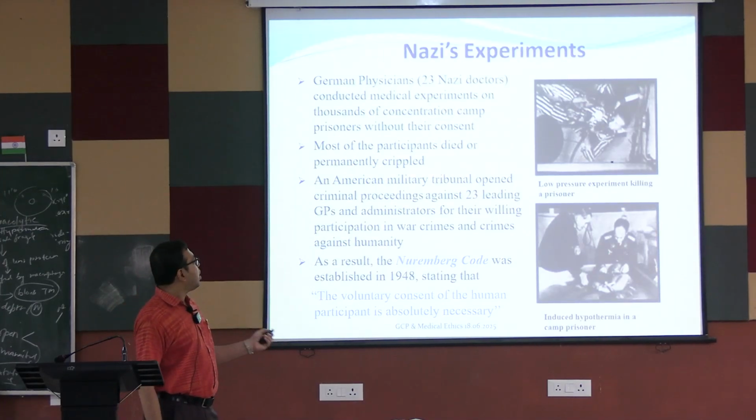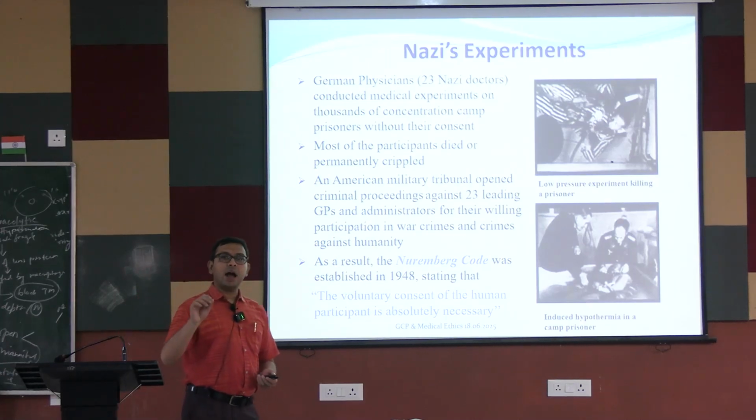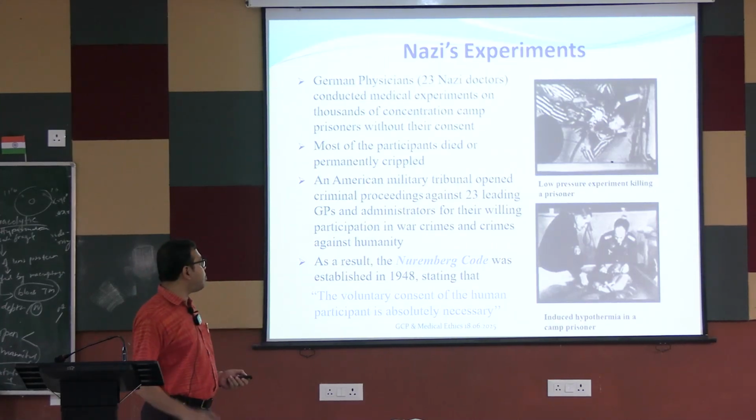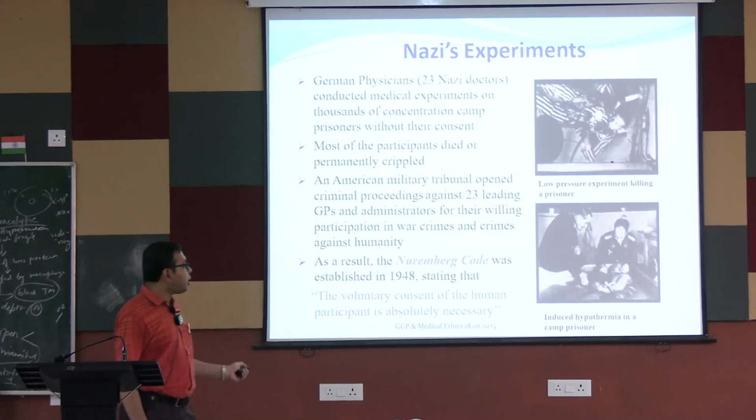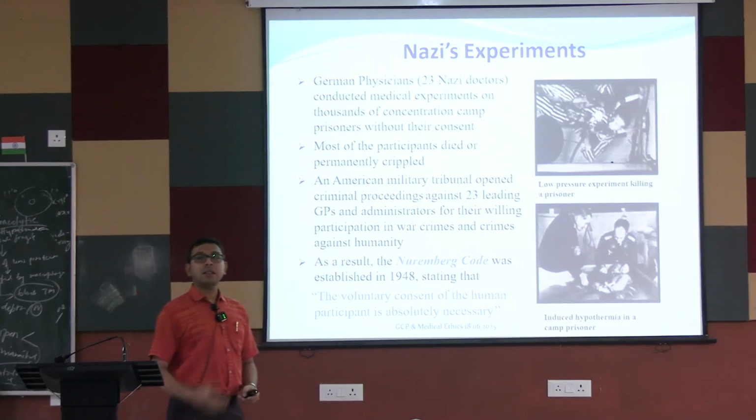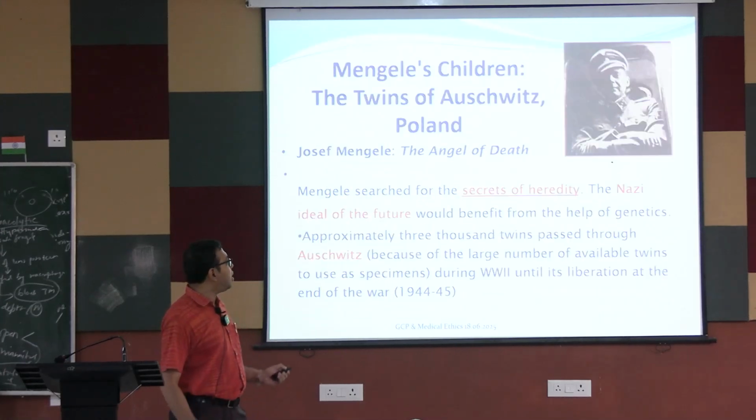So you can see, an American military tribunal held criminal proceedings later. 23 doctors were ultimately prosecuted. They were charged with grievous crimes. As a result, the Nuremberg Code was enacted. The main part of this Nuremberg Code is what I have already said, that is the voluntary consent. That is, I want to be associated. You are not there to force me to be associated with a clinical trial.